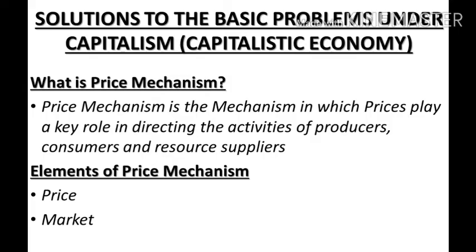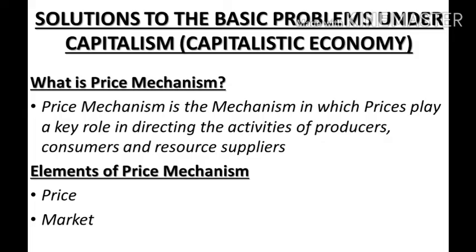So these are the two features of price mechanism. Now a market means a system or a setup in which the buyers and the sellers of a commodity are able to interact or communicate with each other, and they strike a deal about price and the quantity to be bought and sold, right?